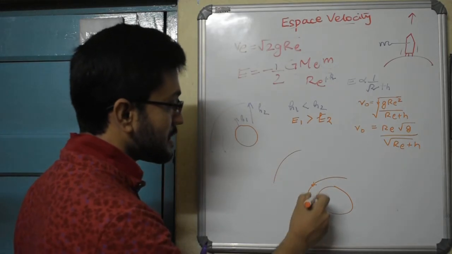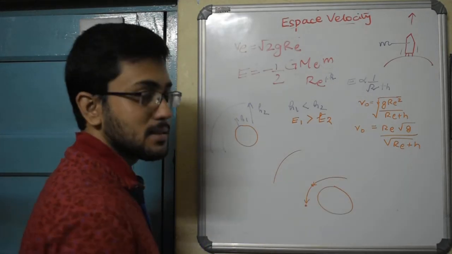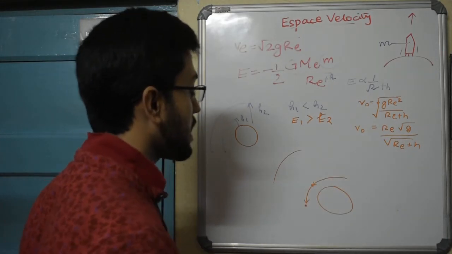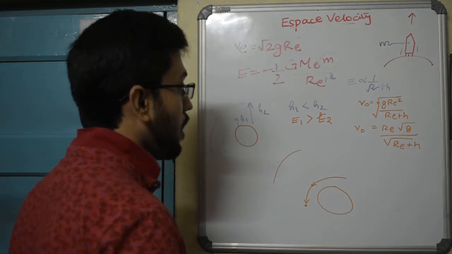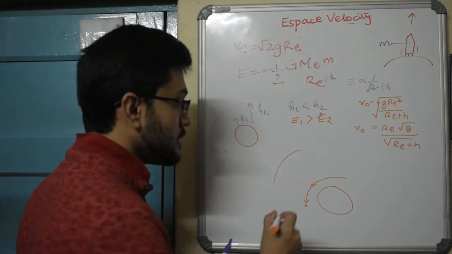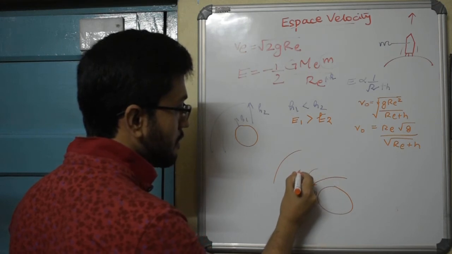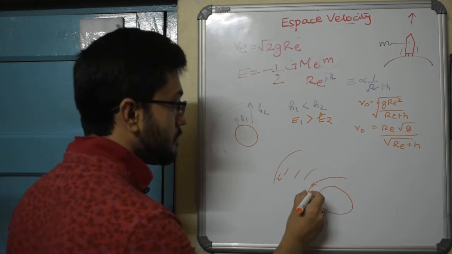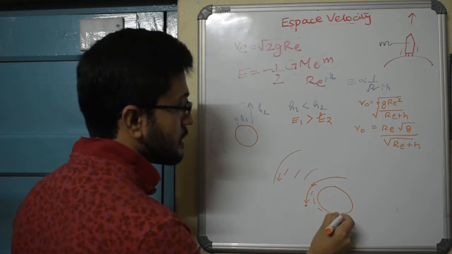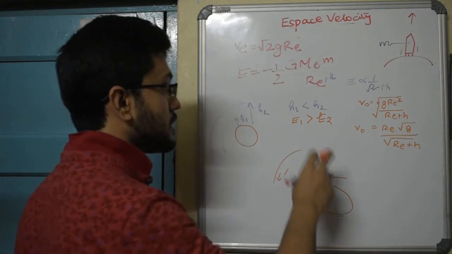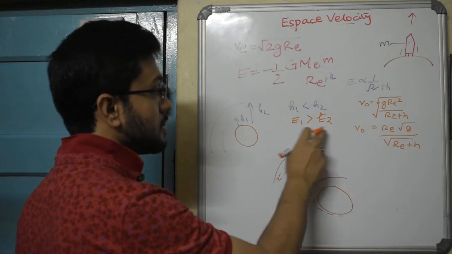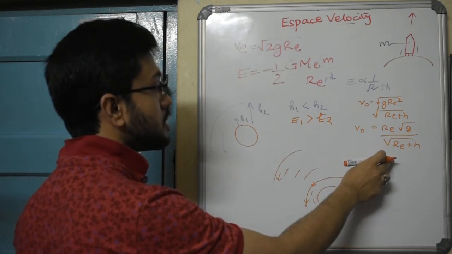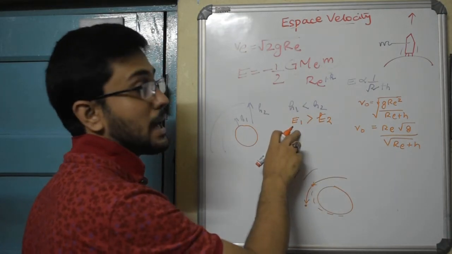But in this case, for these two persons in these two satellites, the one who will lower the velocity will with time move up in the orbit, and the person who will increase the velocity will with time come closer to the surface of the Earth, because we can see here that velocity is inversely proportional to height, and so is the energy.